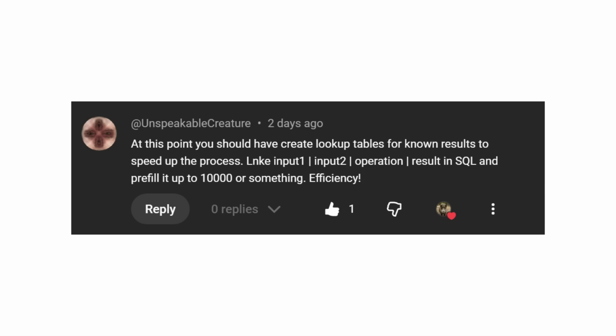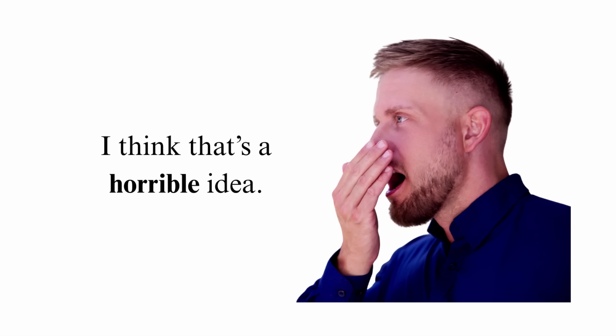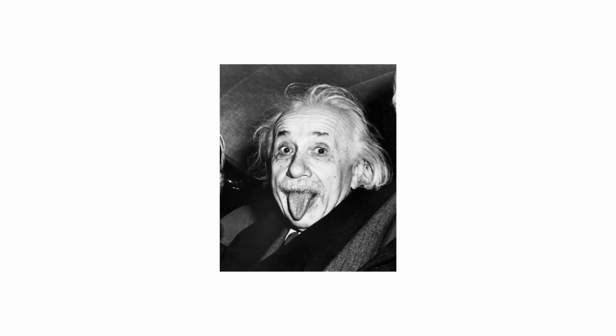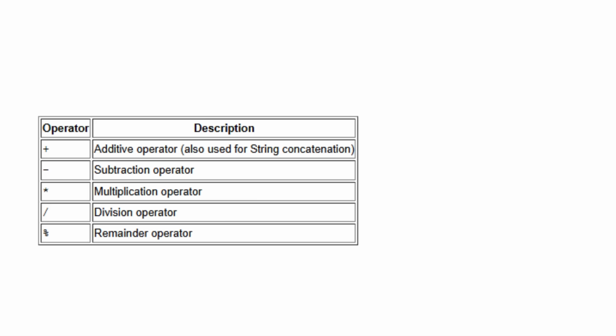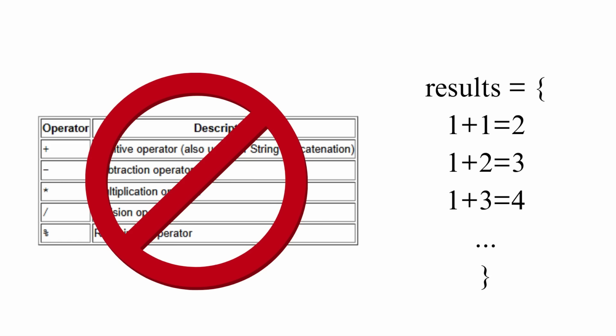First, Unspeakable Creature suggests, at this point, you should have created lookup tables for known results and speed up the process. I think that's a horrible idea, which means it's a great idea. Instead of using the operators provided by Java, plus, minus, times, divide, what if we instead just pre-computed the results and stored them in a giant map?